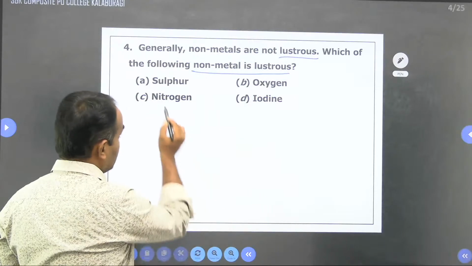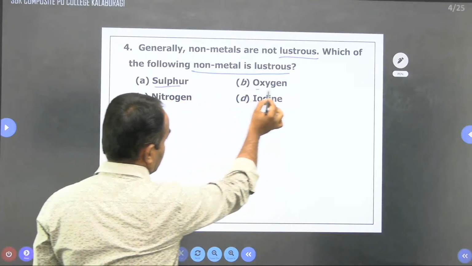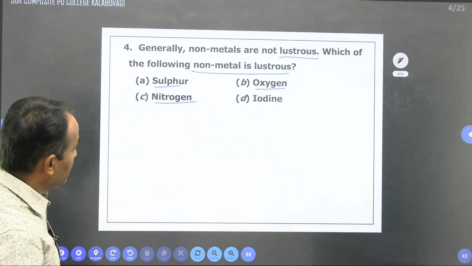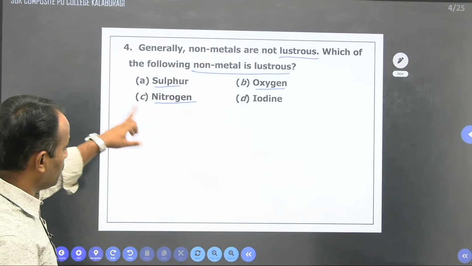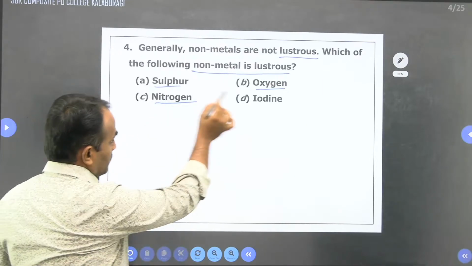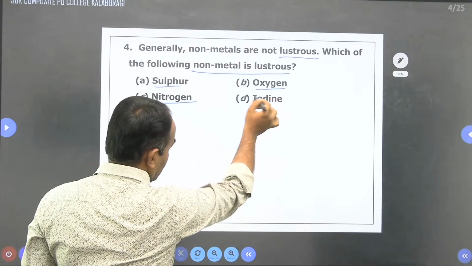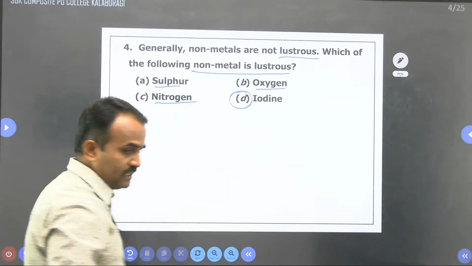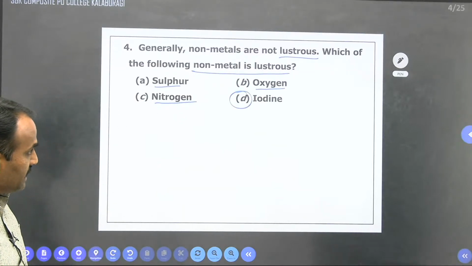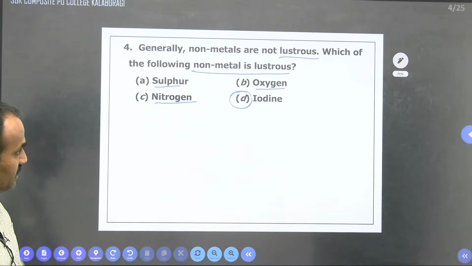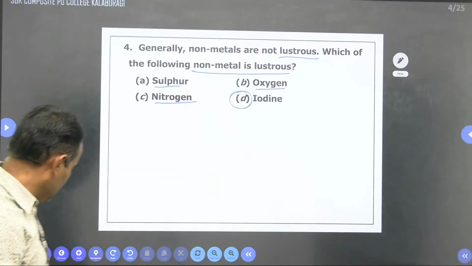See here, sulfur, oxygen and nitrogen are elements present in the P block. Iodine is also a P block element, but iodine has a shining nature. So 1, 2, 3 are non-lustrous and iodine will be lustrous in nature.